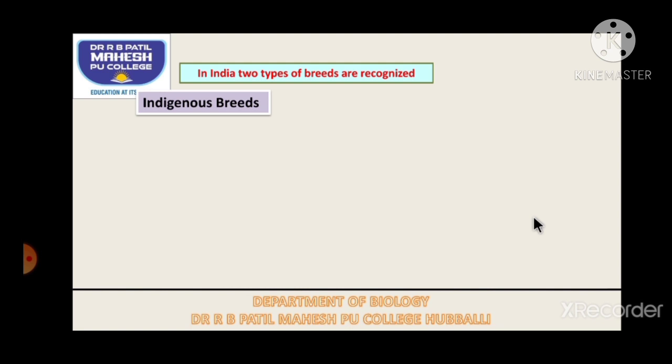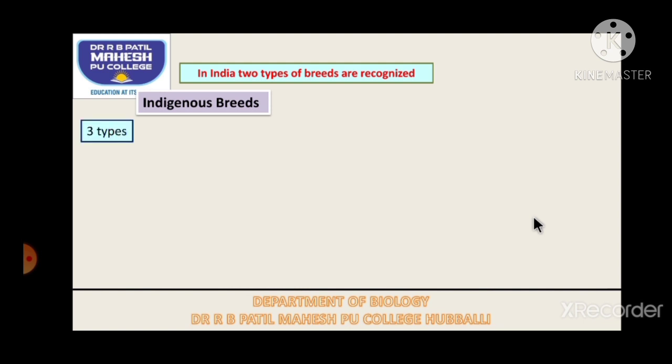The first one is called indigenous breed. These are the breeds which are native to India. And exotic breed. These are the breeds of foreign countries, and they are imported to our country for our benefit. In this slide, we'll discuss indigenous breed. We'll see exotic breed later.